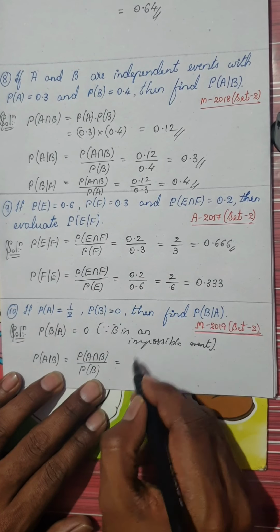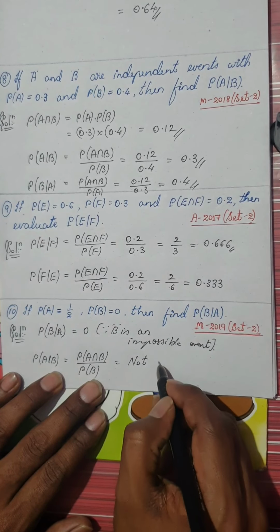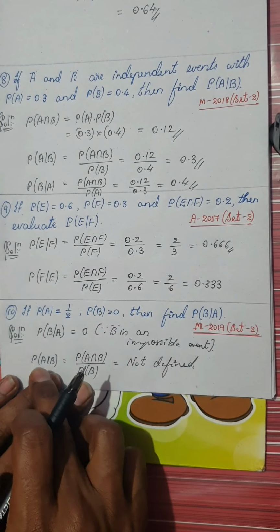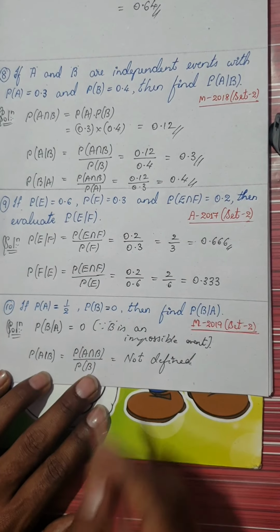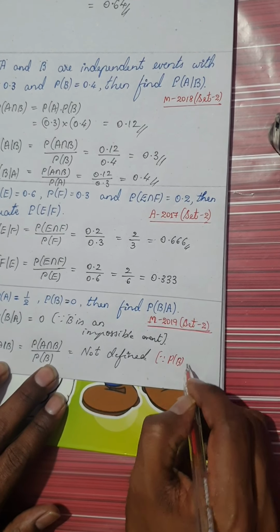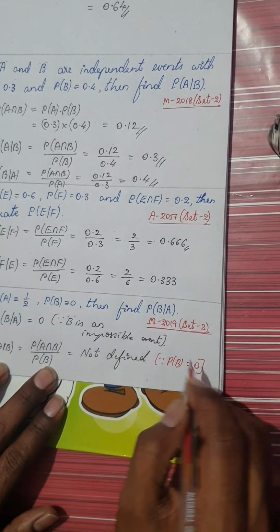You have to say the reason why probability of A given B is not defined is that P of B is equal to 0.